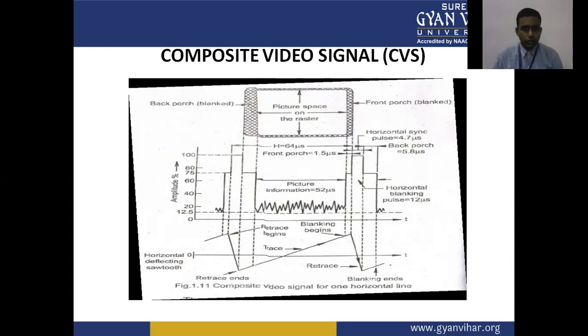And we have picture information that is 52 microseconds, because 12 microseconds is the inactive or invisible line, that is the blanking pulse. And the trace period, the level of amplitude is also shown from 100% to 0%. So this is the complete information regarding the composite video signal for one horizontal line. Here we have the trace and retrace period also discussed.